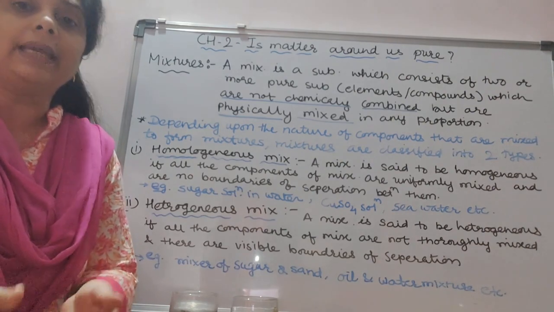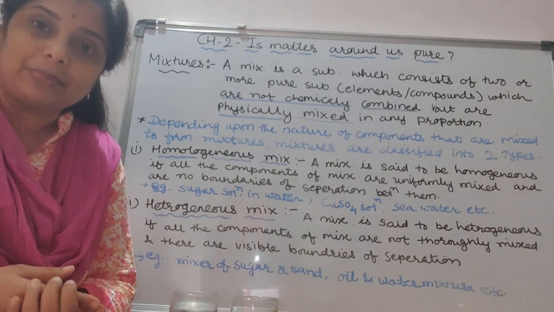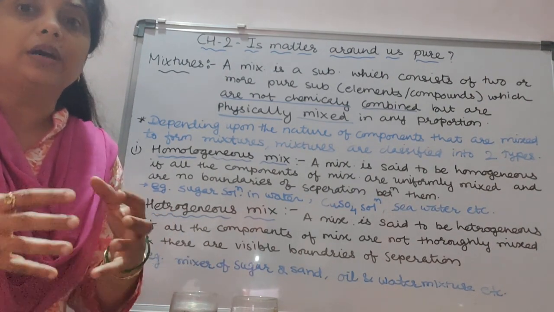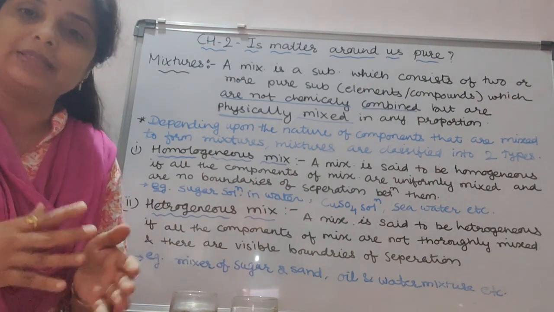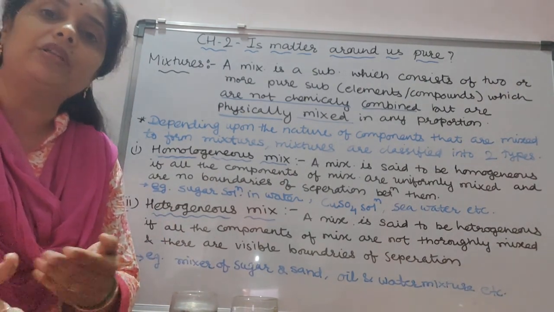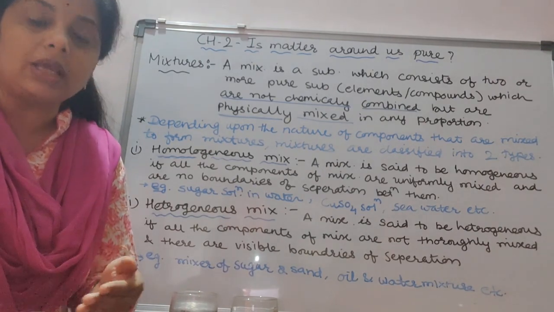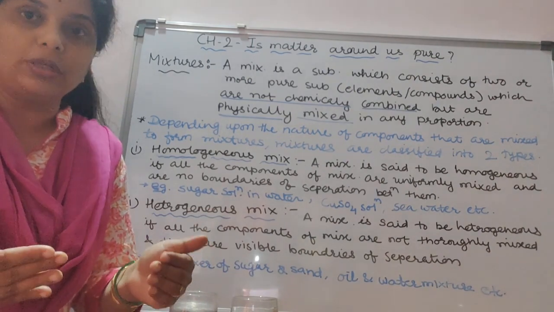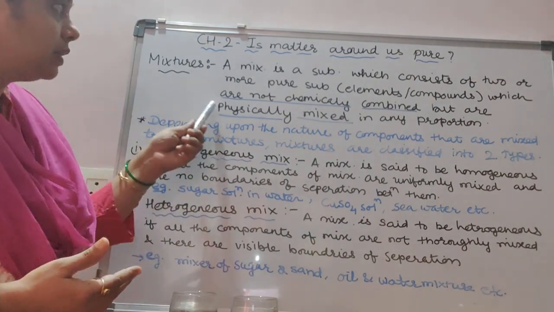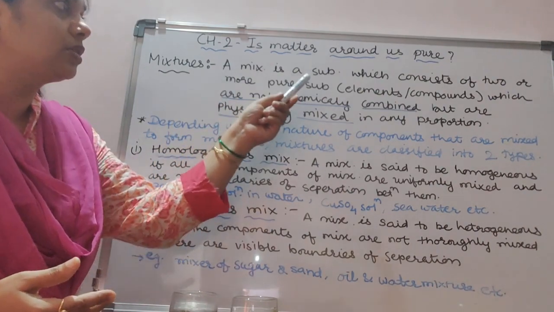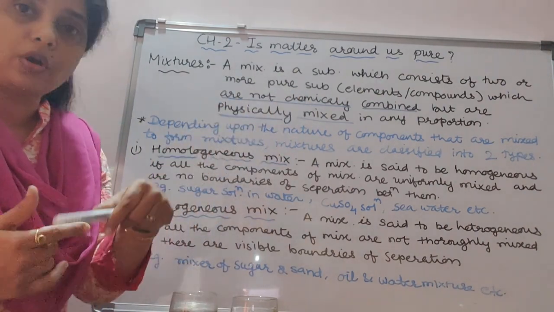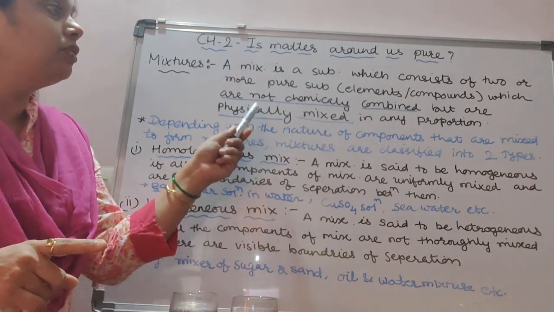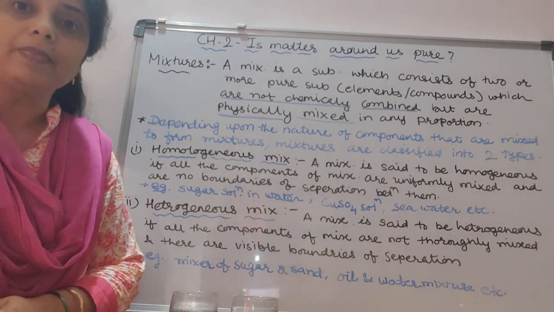Okay, but again, by getting that salt, can we separate Na and Cl? I hope you know that salt is a combination of sodium and chlorine. It is NaCl, sodium chloride. So after the evaporation, we can remove water and get salt. But is it possible to again separate Na and Cl? No, it is not separated. Therefore, here it is given that a mixture is a substance which consists of two or more pure elements or compounds which are not chemically combined but physically mixed in any proportion.